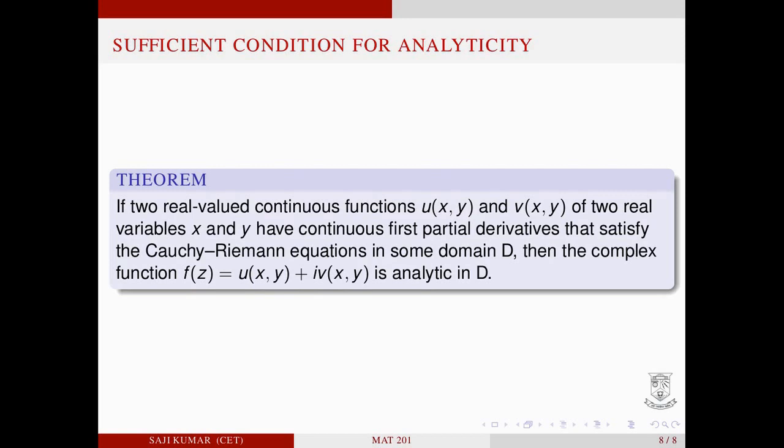A sufficient condition for analyticity of a complex function. Theorem: if two real valued continuous functions u of x y and v of x y of two real variables x and y have continuous first order partial derivatives that satisfy the Cauchy-Riemann equations in some domain D, then the complex function f is equal to u of x y plus i v of x y is analytic in D. That means a complex function simply satisfying the Cauchy-Riemann equations need not be analytic. It must also satisfy the continuity of the first order partial derivatives of the functions u of x y and v of x y.